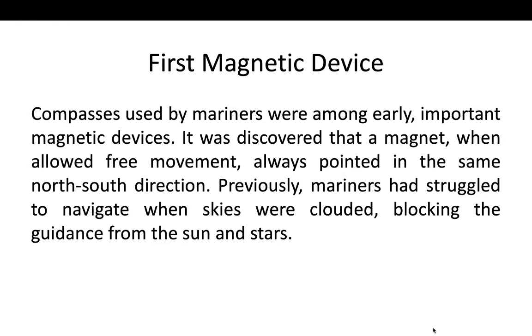Previously, mariners struggled to navigate when skies were clouded, blocking the guidance from the sun and stars. So before magnets, they used the sun and stars for guidance, but after magnets, even when the weather is cloudy and there are no stars, they can use the compass, because a free magnet always points towards north and south.